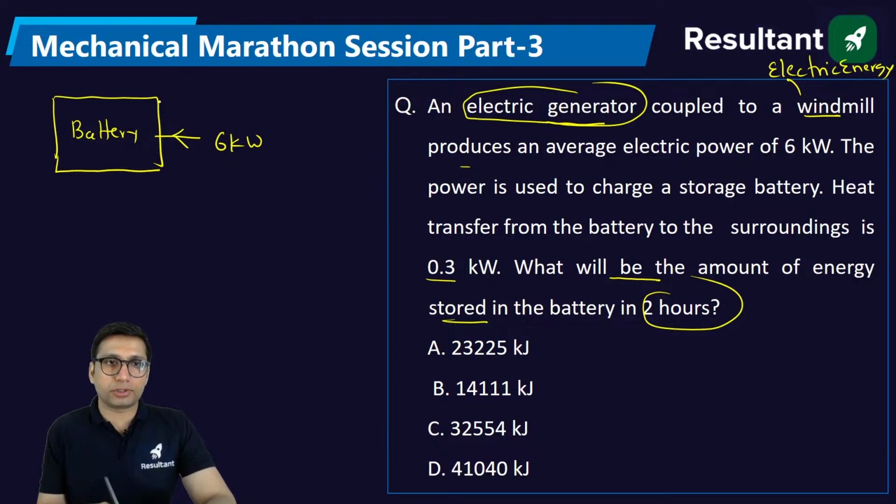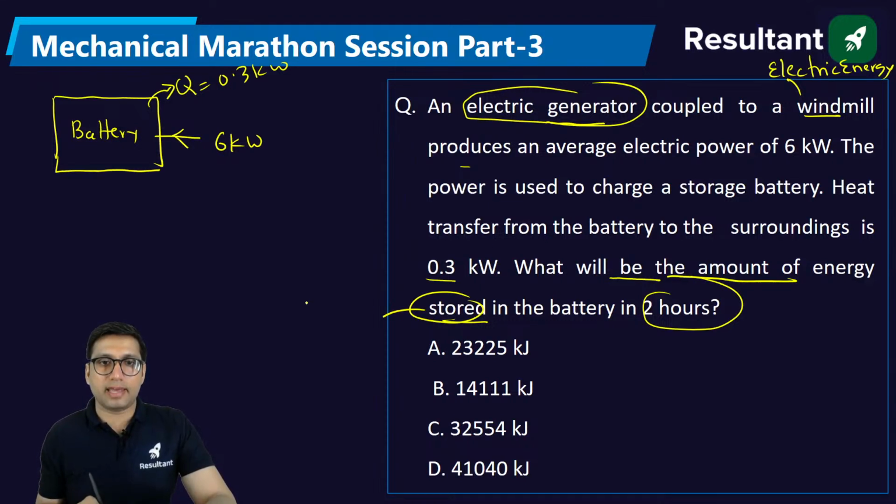But also this battery is getting heated, so it will lose the heat. How much heat is it losing? 0.3 kilowatt. Okay. Now they are asking what is the energy stored. What is the amount of energy stored means? They are asking the internal energy stored. What is the internal energy stored in 2 hours?